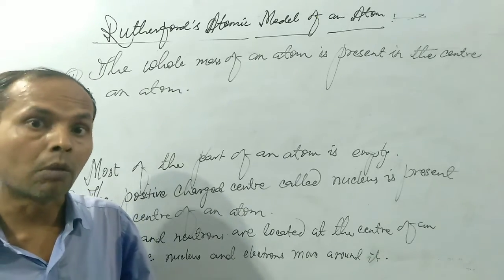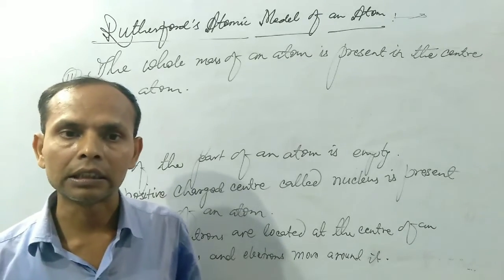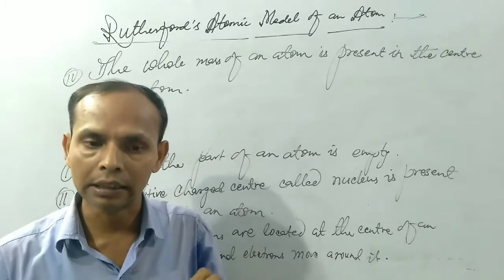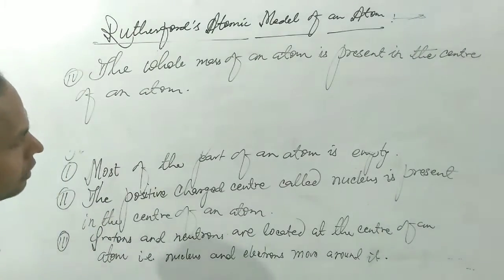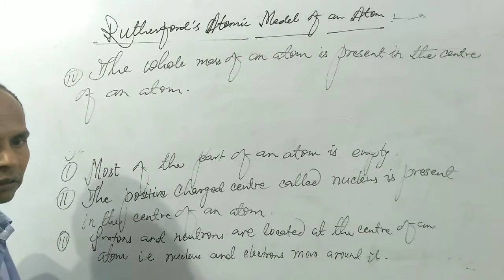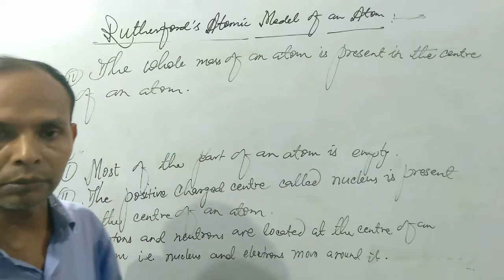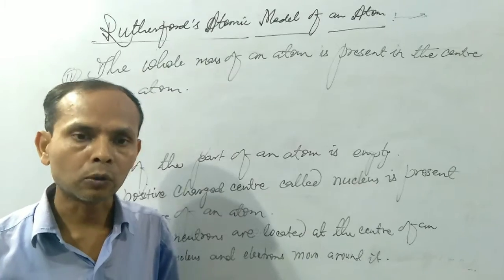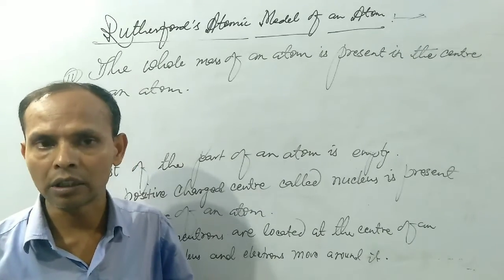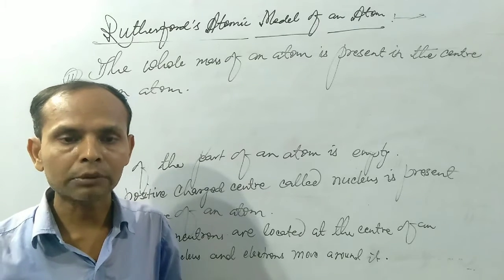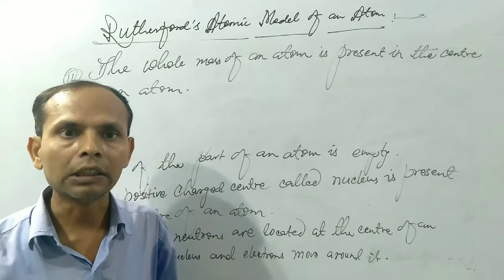So the total mass of an atom is located in the center of an atom only, that is in the nucleus. And again, the total positive charge is also present in the nucleus, because in the nucleus protons and neutrons are located. Protons are positively charged particles and neutrons are neutral. So the whole positive charge is present in the nucleus.